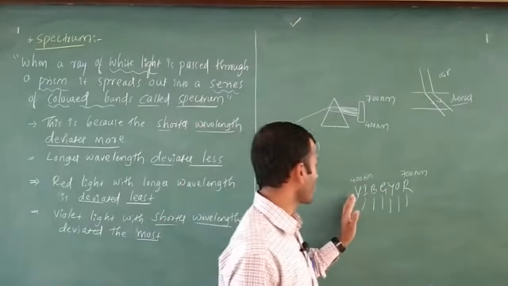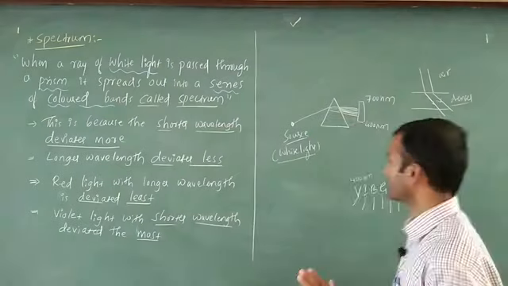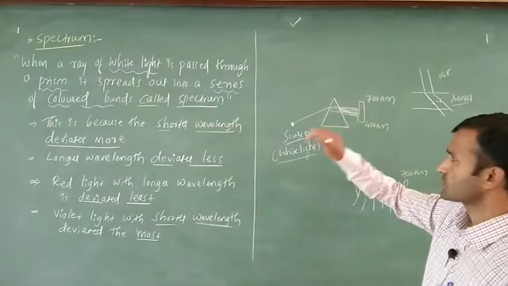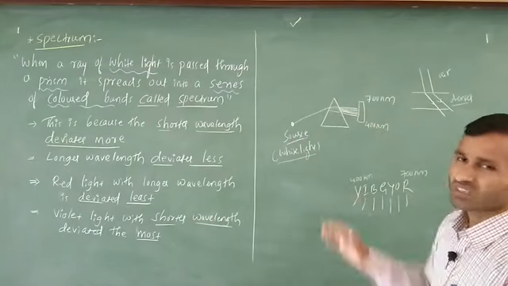After that, the very low wavelength is violet. In this case we are going to get 7 different colors, and this indicates the spectrum. In this case what happens? This is called diffraction.